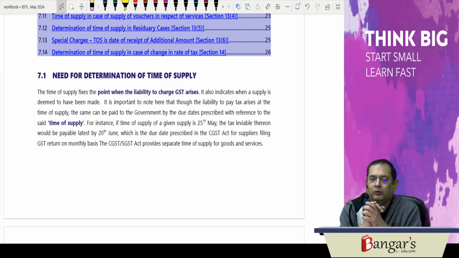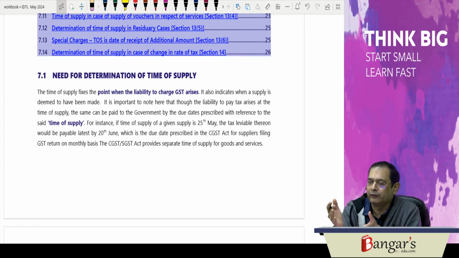And it's important to note that though the liability to pay tax arises at the time of supply, the same can be paid to the treasury of the government by the due dates. Due date as such is not mentioned, but we are required to deposit the tax on or before the due date of filing our GST return.